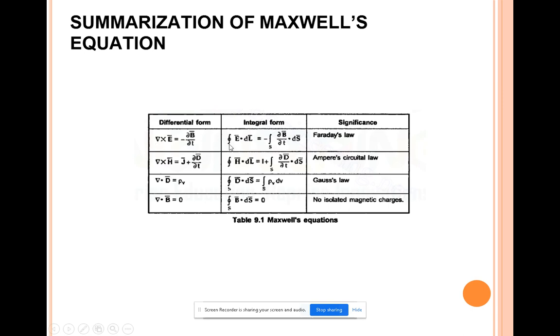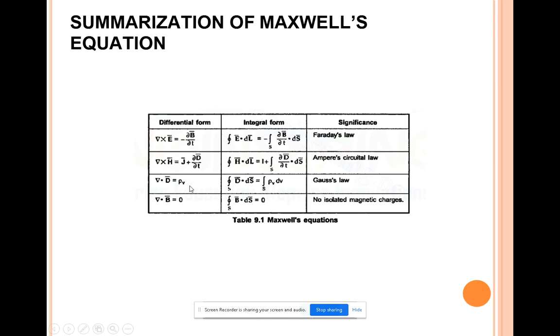Here, if you look, del is replaced by the integral of the E vector, so if you take the integral, a differential comes with respect to dl. Here, dou B by dou t, when we take the integral, becomes dou B by dou t into ds, so the integral is a surface integral with respect to the surface. That is the only difference. So all four equations are equally represented in the integral form.